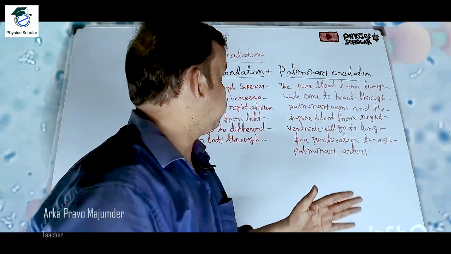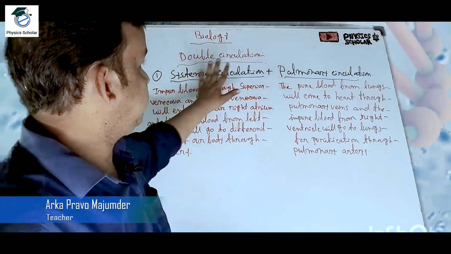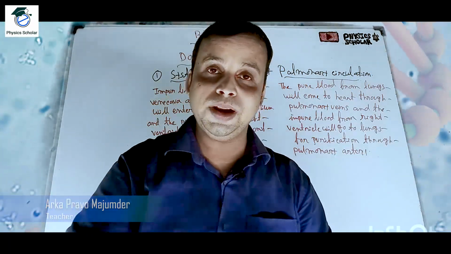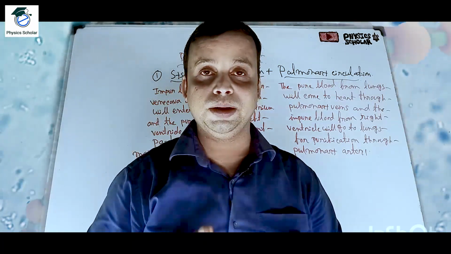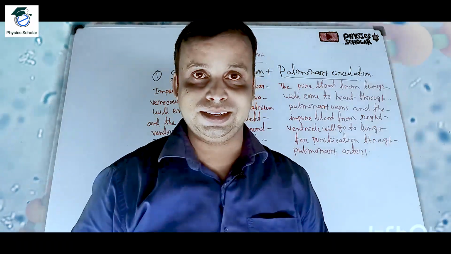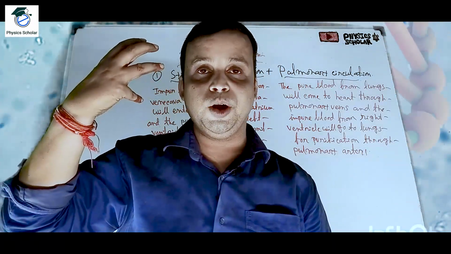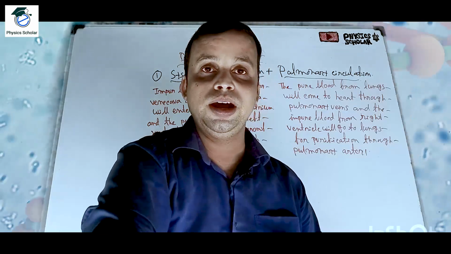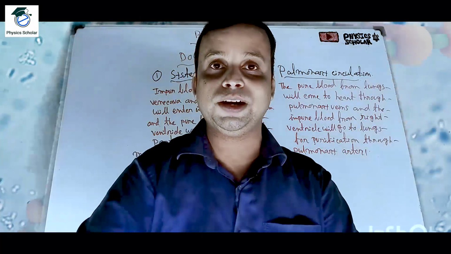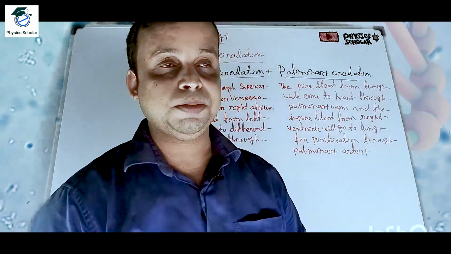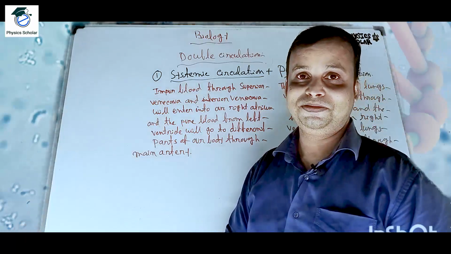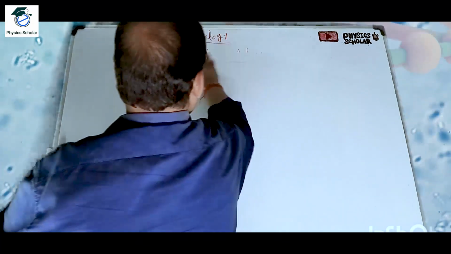The double circulation you can also copy. The systemic and pulmonary circulation together is known as the double circulation of the heart. Why? Because the same blood is circulating 2 times. What is the benefit of it? Due to the double circulation, the pure and impure blood are separated. Impure blood will come for purification to the lungs, and then again it will go inside the heart, and from the heart after purification it will be transmitted to other different parts of our body. So that is up to this. Now let us move to the next topic.